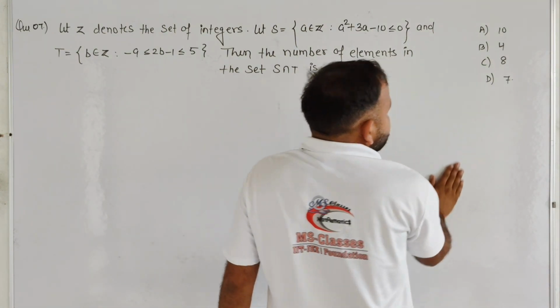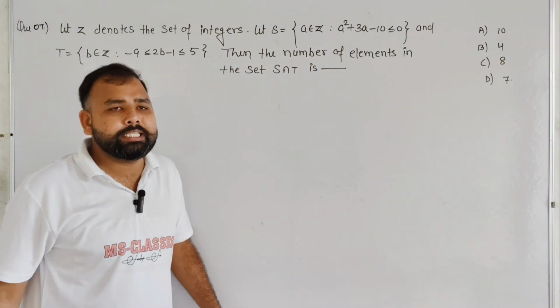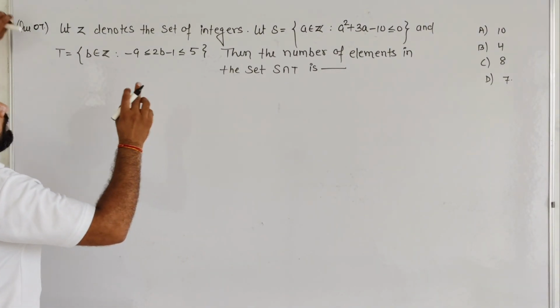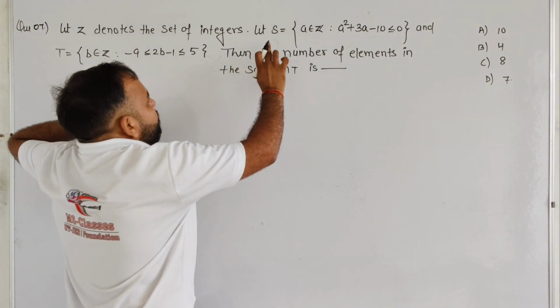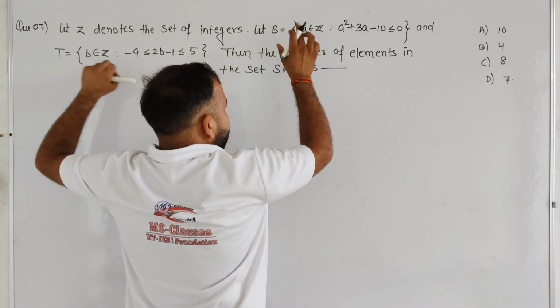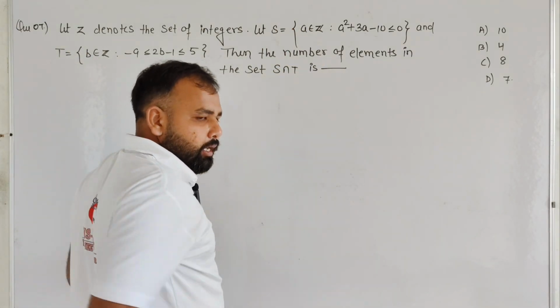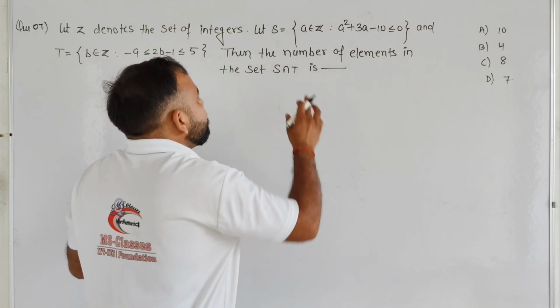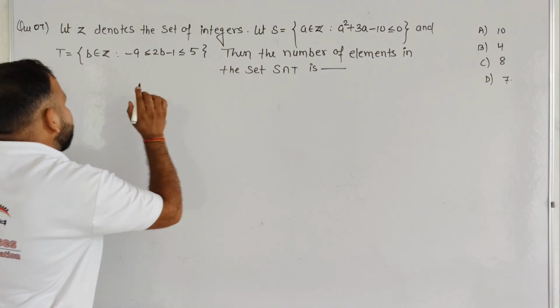These are the options. Option A is 10, option B is 4, option C is 8, and option D is 7. So basically, student, we need to find which elements are in set S and which elements are in T, and we take the intersection. That means how many common elements both sets have. So set S has all the integers.